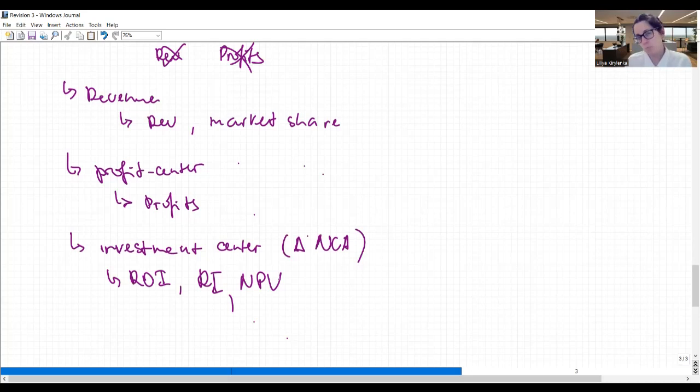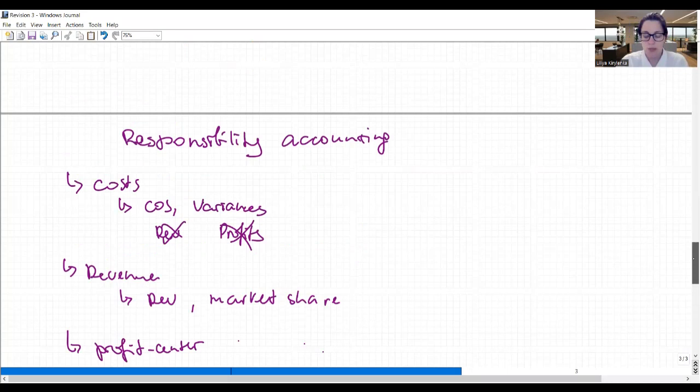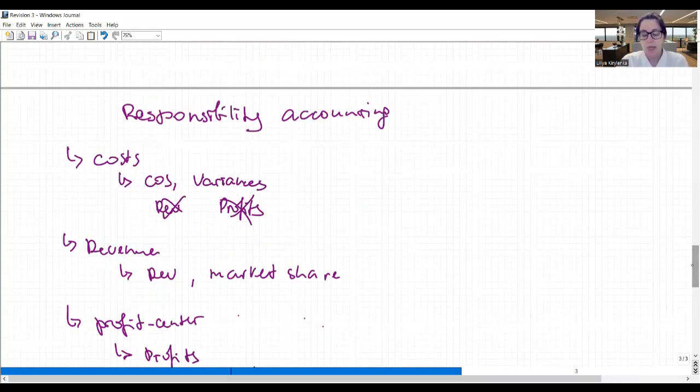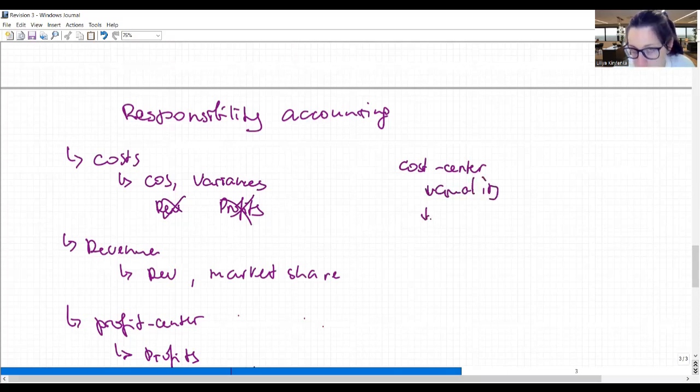But from the point of view of performance management, it works in a tricky way. So we say, okay, we have a division that is a cost center currently, because they're a production facility, and we see that there is a problem with the quality of the final product, and let's say quantity, because well, we want them to produce more, but they are not very fast.